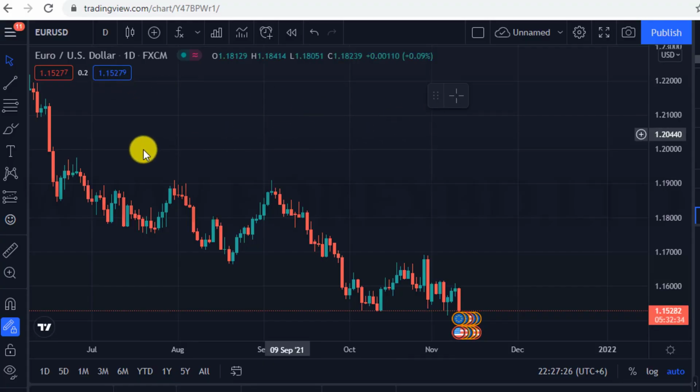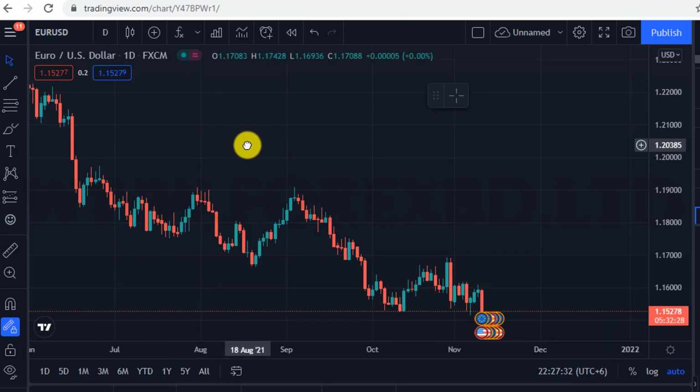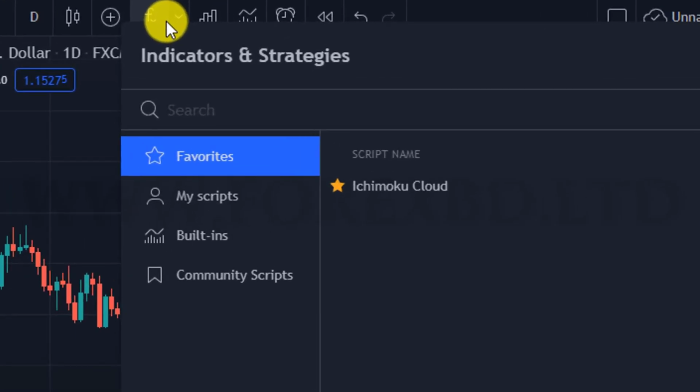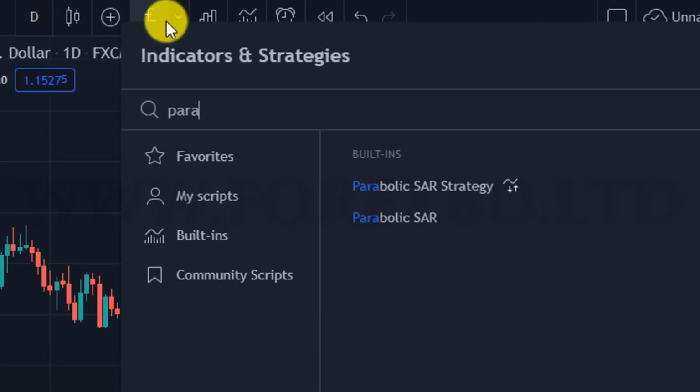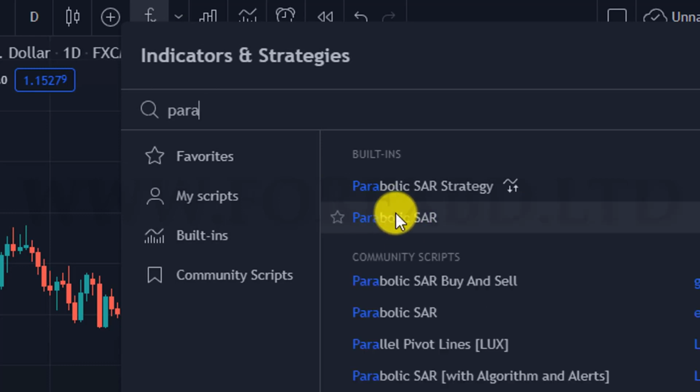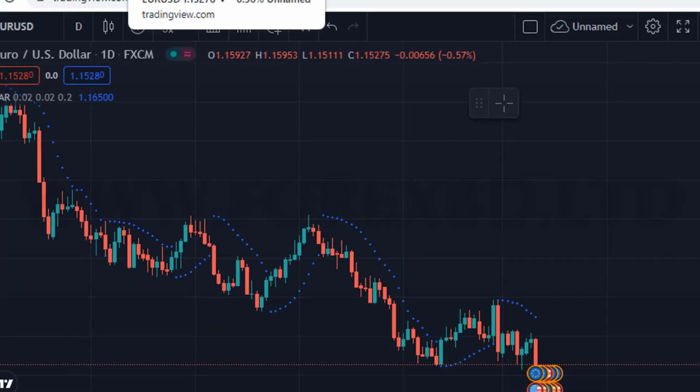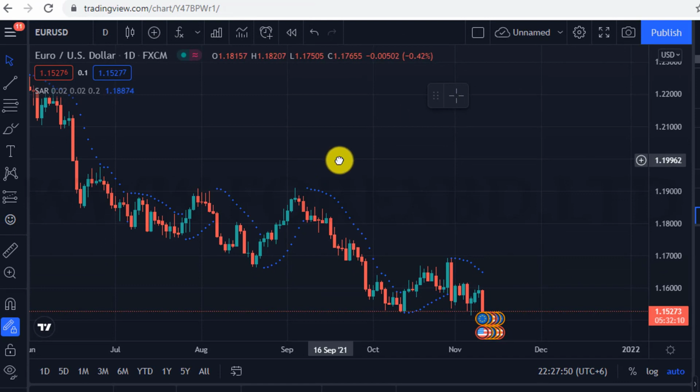Although we have shown its use before, I will say it again because it's a simple and effective strategy. So first of all, we have to set up the Parabolic SAR indicator. So we are setting up this indicator. For that, we will click on the indicator option, then search by typing Parabolic SAR. If you type some words and search, it will show in front of you. Then if you click on it, it will be set up on the chart. You can see this indicator is on our chart.